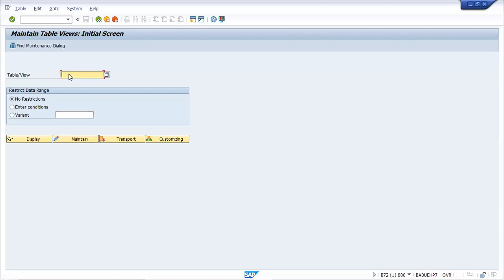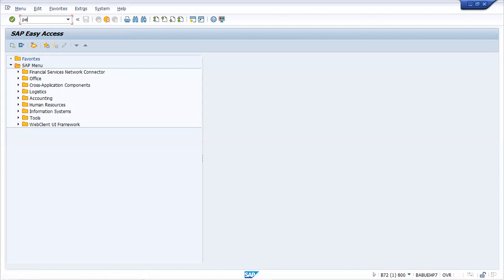T code for function. Last time I discussed. Go to PE04. T code PE04. We'll be discussing two functions today.